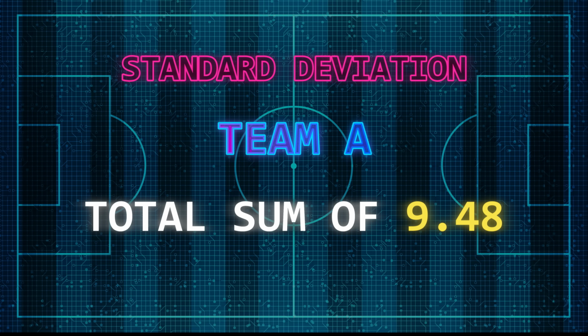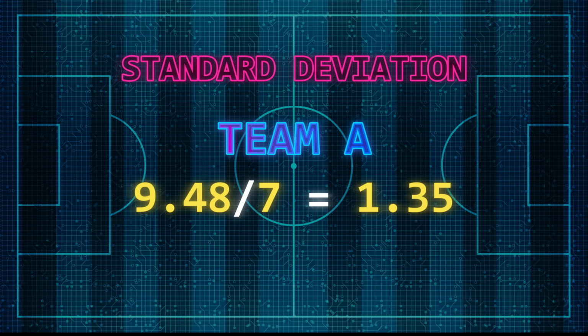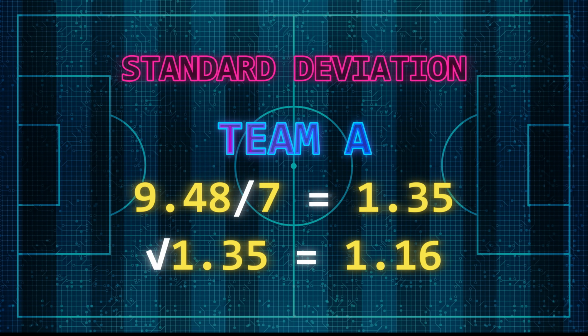We then need to divide this number by the amount of games minus 1, so we're using 8 games. In this calculation we'll divide it by 7. Stay with me, there's only one thing left to do, and that's find the square root of the divided number. Now I would just use an online calculator for this if needed, but 9.48 divided by 7 is 1.35, and the square root of 1.35 is 1.16. This is the standard deviation for that team.